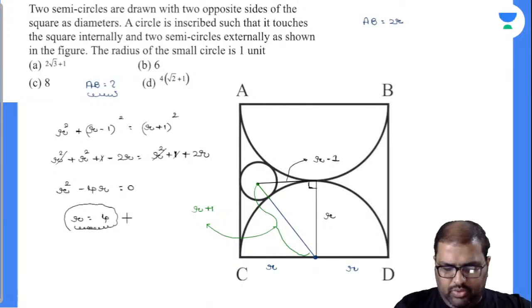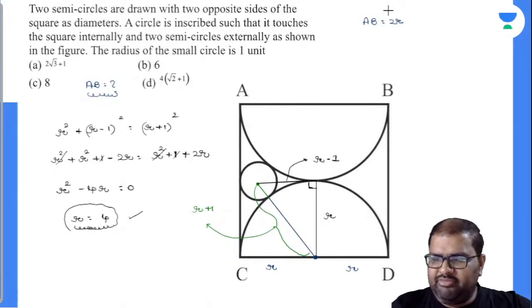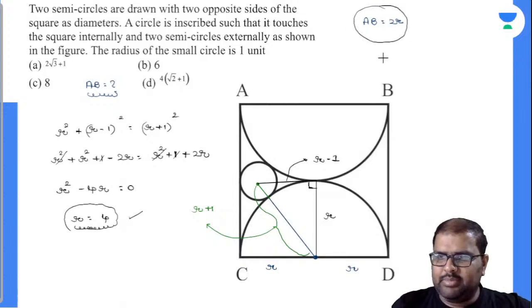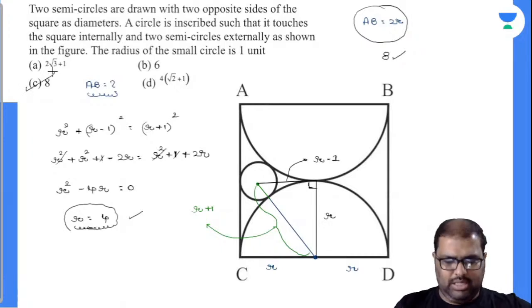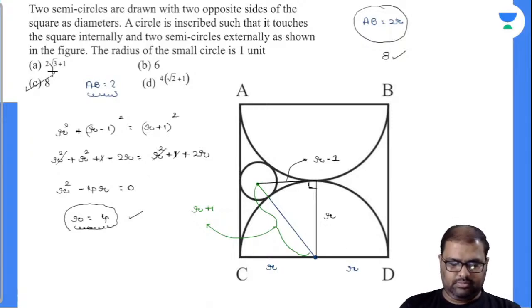r is equal to 4. Yes, very good. But you are asked to find the AB length. AB length is 2r, and this is 8. Is there any option? Yes, there is an option called C. Yes, 8 is the answer.